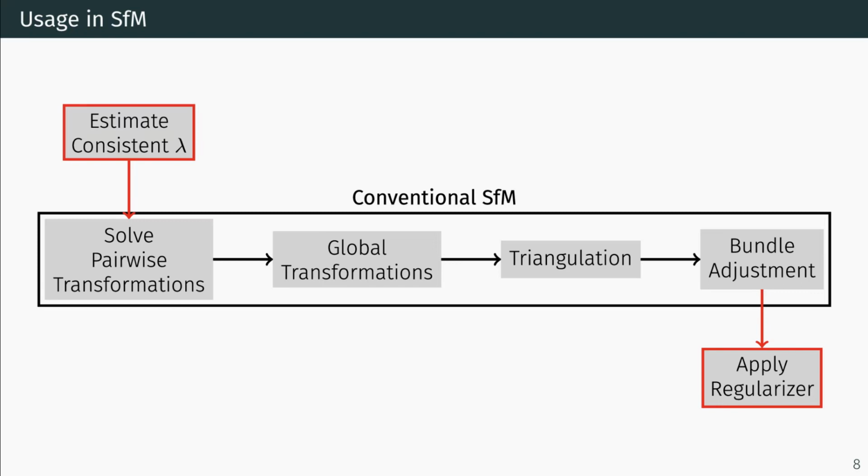To use these methods in SFM, we first use the minimal solver across all pairs of images to find a consistent distortion across the full video. Afterwards, the conventional structure for motion pipeline is executed, and finally the optional regularizer can be used to remove remaining curvature.